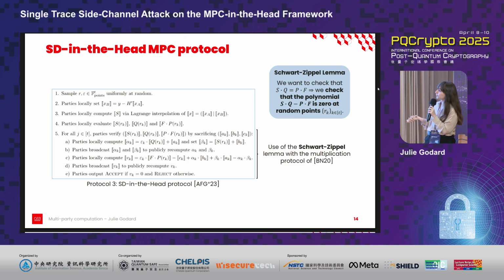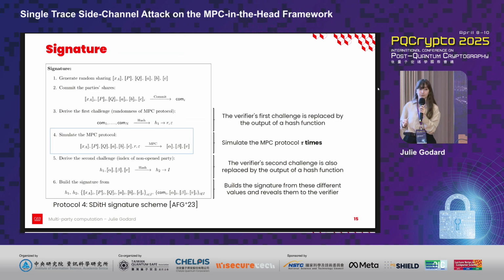So this MPC protocol is part of the signature algorithm. In it, we start by generating random sharings of the secret values. After, we can commit the party shares, and then we can derive the first challenge, which corresponds to the randomness of the MPC protocol. We can note here that the verifier challenges that we had for the zero knowledge protocol are replaced by hash function outputs.